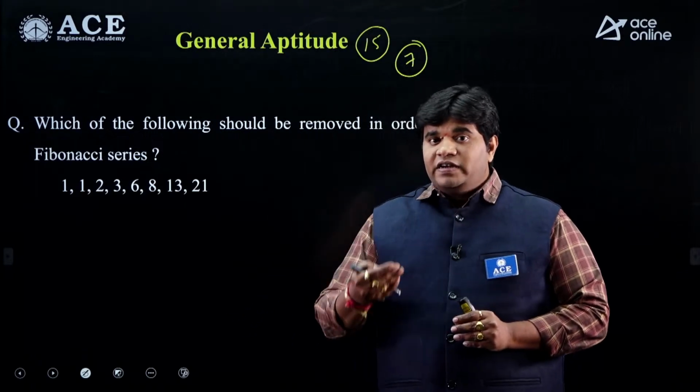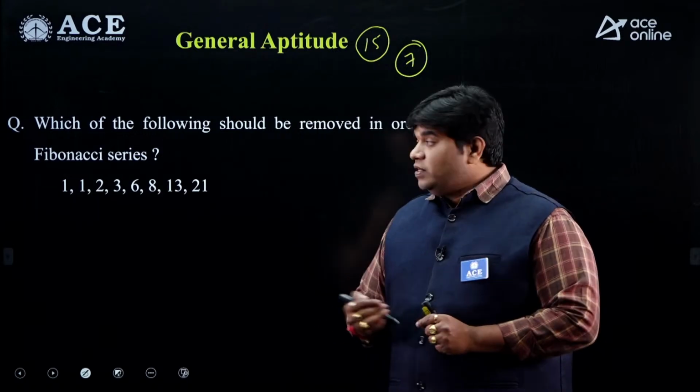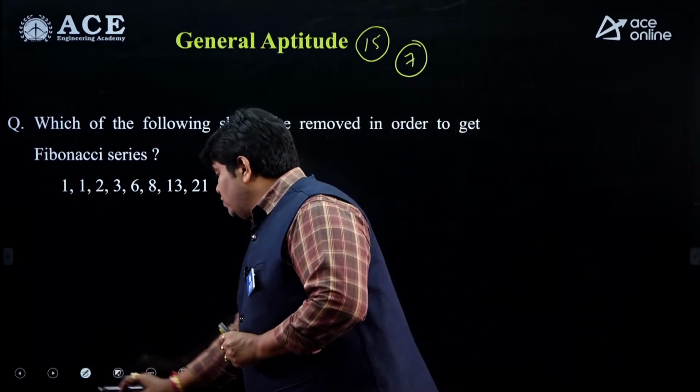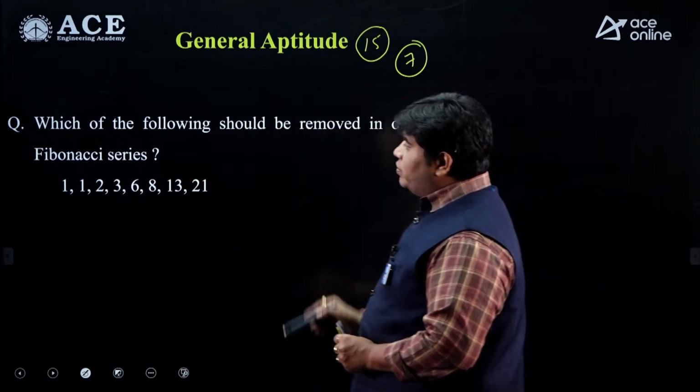Based on the given data, we are getting only some questions, my dear friends. From that, one question: which of the following should be removed in order to get a Fibonacci series?